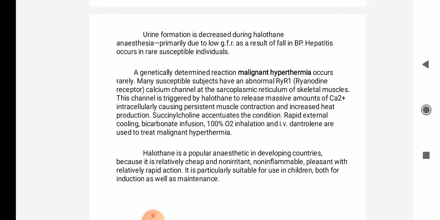Halothane is a popular anesthetic in developing countries because it is relatively cheap, non-irritant and non-inflammable, and it is pleasant with relatively rapid action. It is particularly suitable for children, for both induction as well as maintenance, when compared to adults.